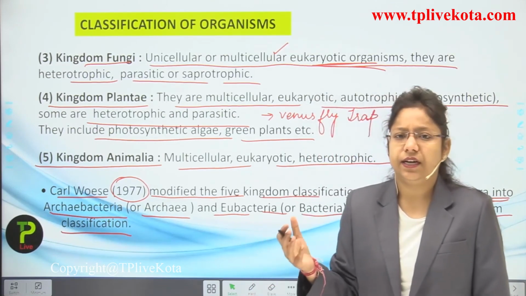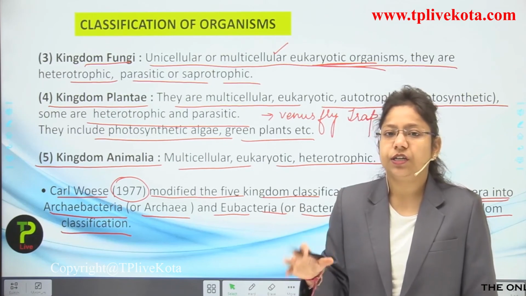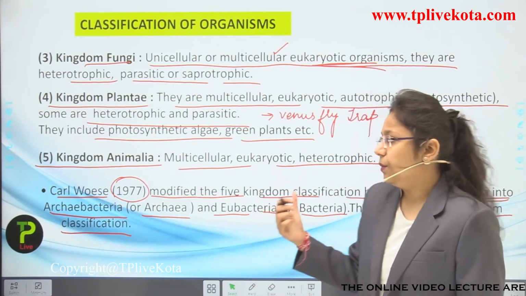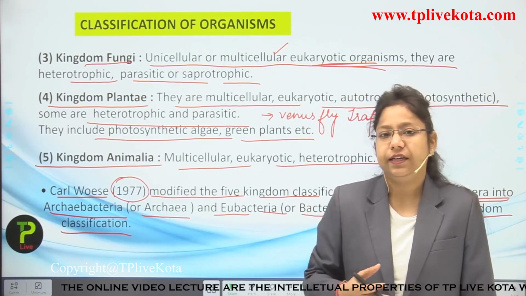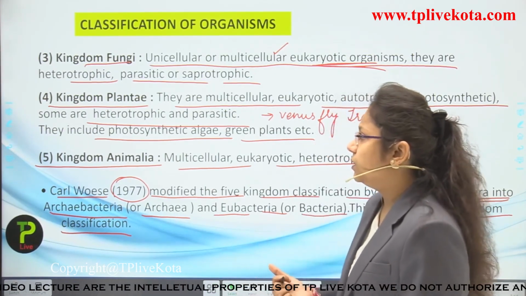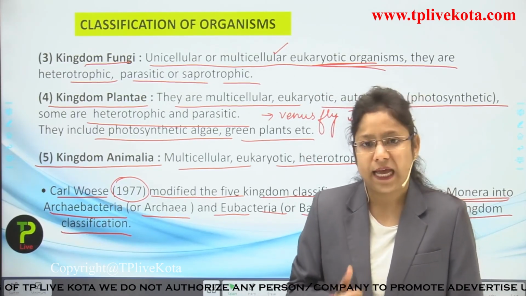It was not showing too many characteristics similar to Monera, so a different class was organized, but only the five kingdom system was usually used for classifying any organism. So you have to remember this thing, students. First is Monera, then Protista, fungi, Plantae, and Animalia.